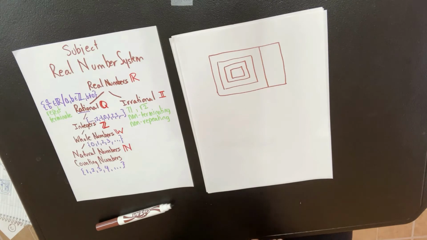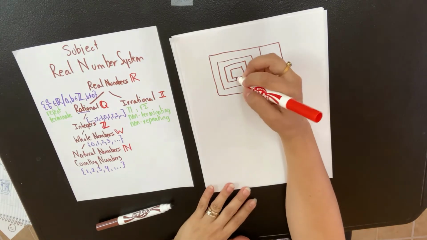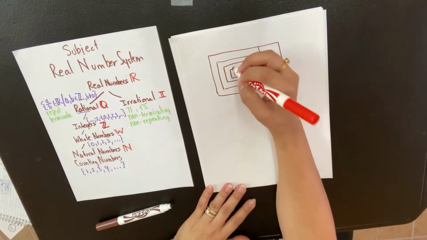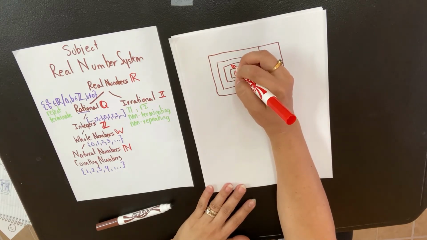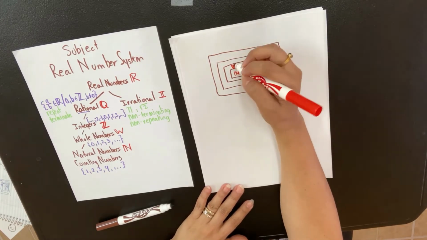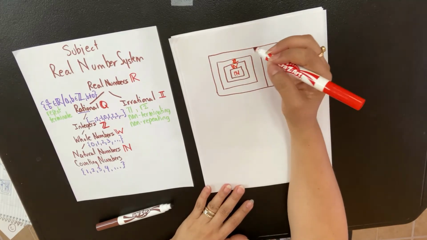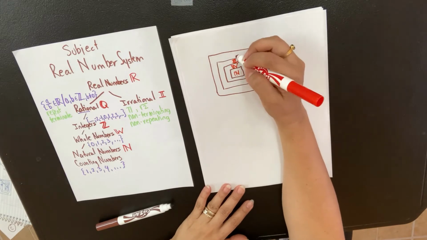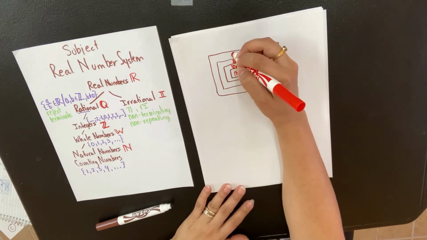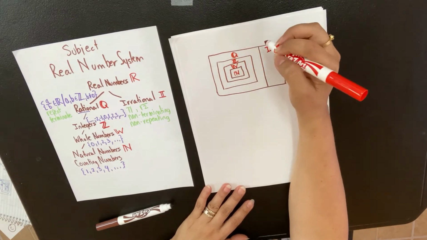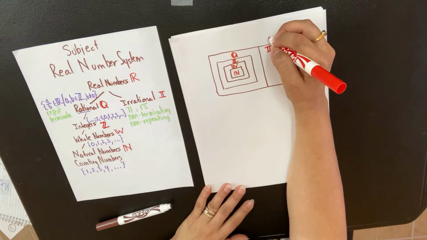So you would use this symbol for the natural numbers, and then the whole numbers, and then the integers, and then the rational numbers, irrational numbers, I put them over here, and then the whole big thing is the real numbers.